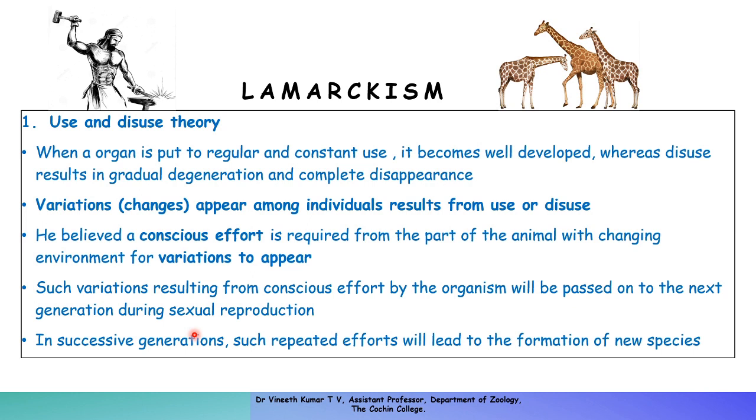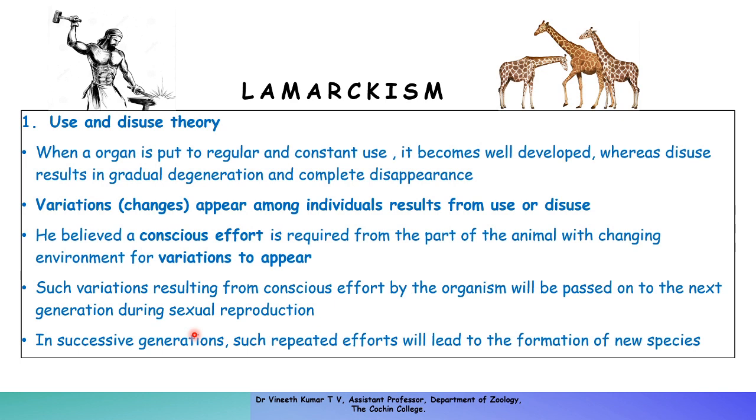After many generations, the length of the neck slowly increased and reached the present-day height. The same happened with the forelimb, because they were trying to reach the high branches. They stretched their forelimbs and they stretched their necks.